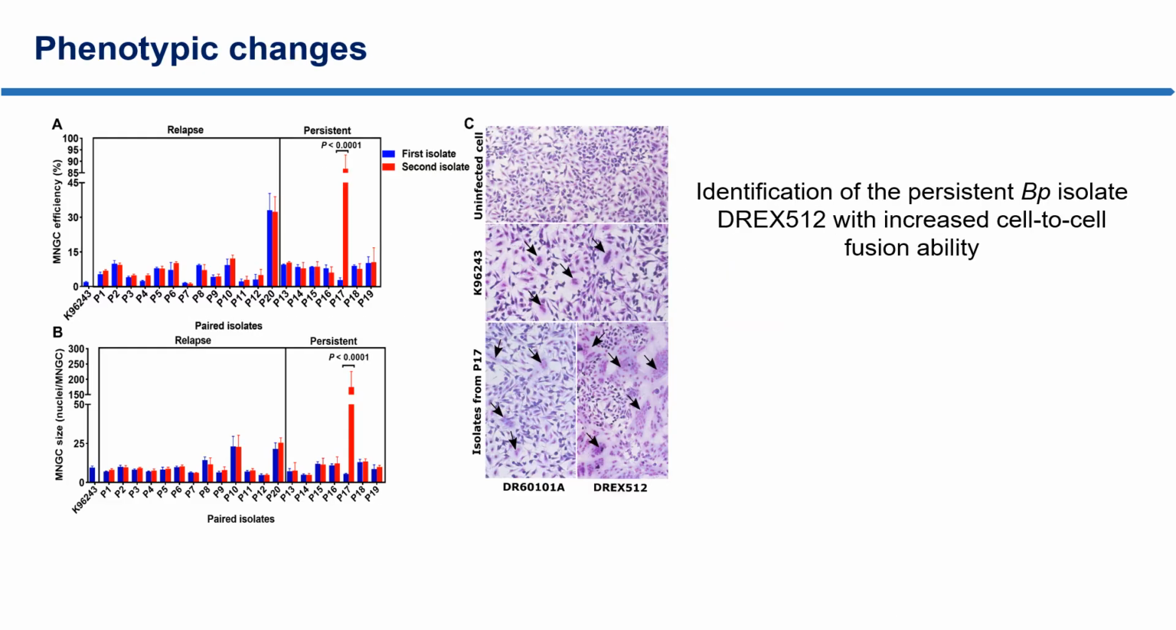We then infected human lung cells with the first and second isolates to see the ability to spread from one cell to another cell. The infection showed that the second isolate from patient number 17 had a higher ability to spread from one cell to another than the first isolate. So this is a chance that the bacteria have higher virulence to cause disease.